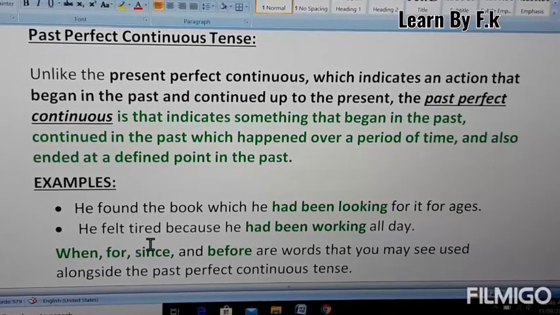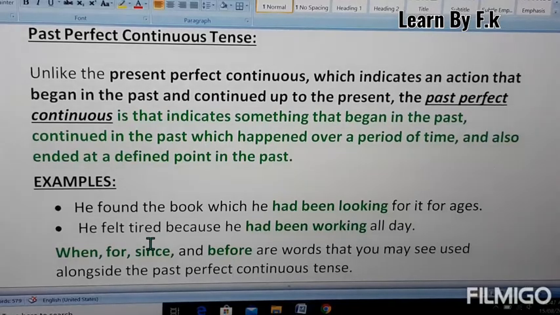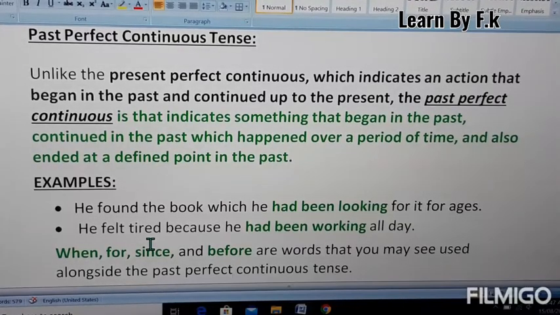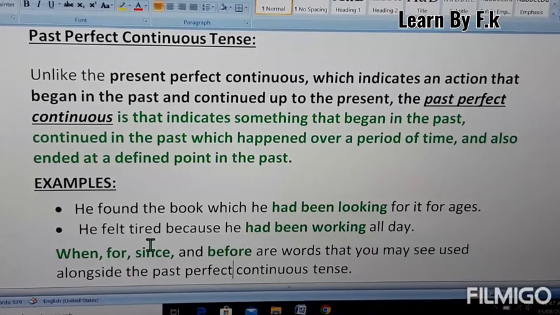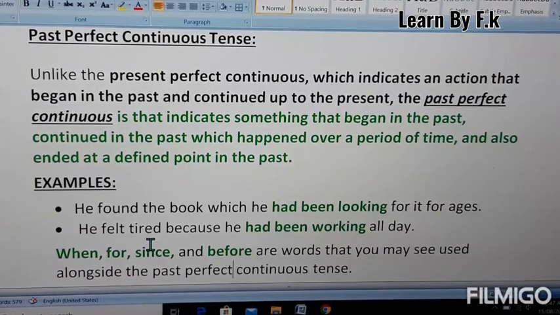In the present perfect continuous tense, the action started in the past but continued to the present. But in the past perfect continuous tense, something began in the past, continued in the past, and also ended in the past at a defined point of time.